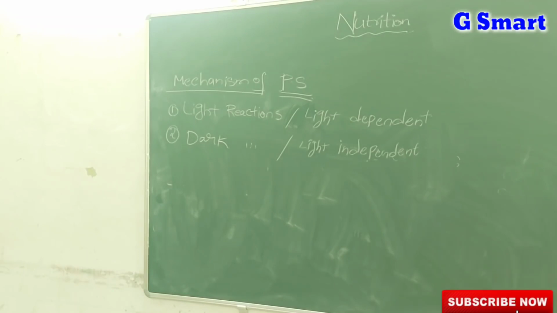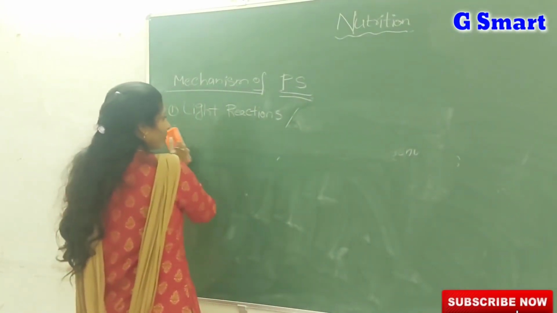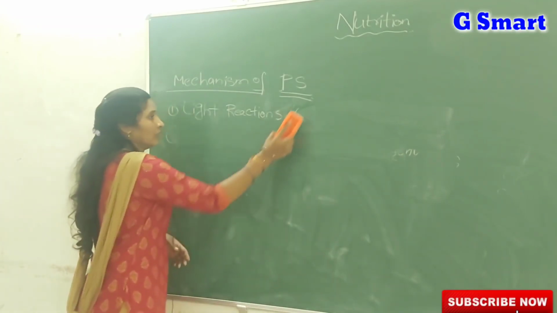Maybe they give the question: dark reactions occur in the daytime, in the night time, or both day and night time. What is your answer? Both. Why? Because they occur at any time, but they don't actually need light energy. So sometimes it may confuse you. Light independent means dark, light dependent means light reactions. So now we will learn about light reactions.